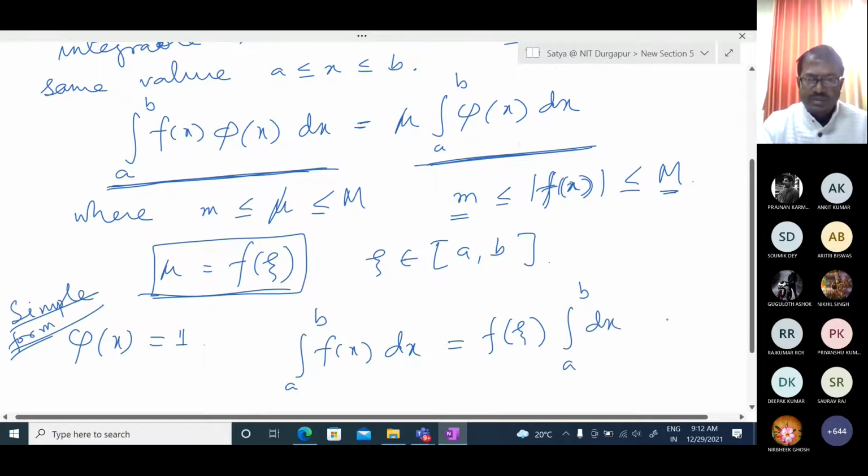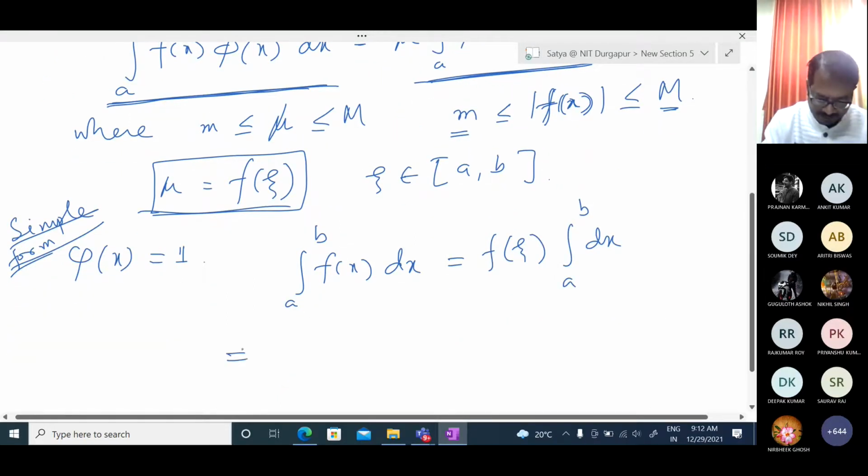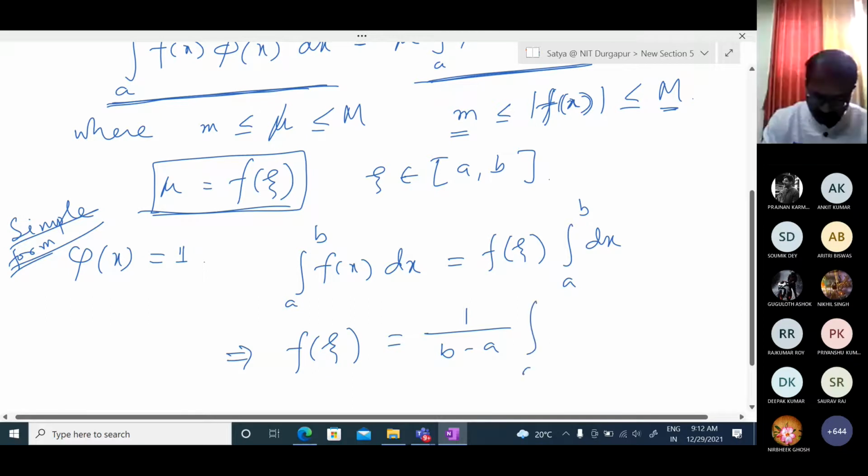And this implies we are getting, from this side, A minus B, integration over A to B of dx, and the integrand is continuous so we can integrate this one. So we get f of zeta equal to 1 upon B minus A, taking this on this side, integration over A to B, f of x dx. So this is another mean value theorem in simple form.